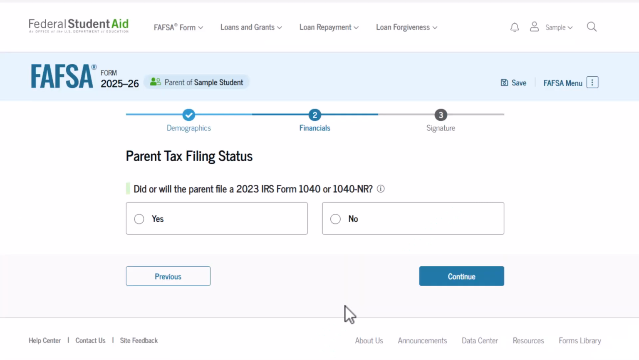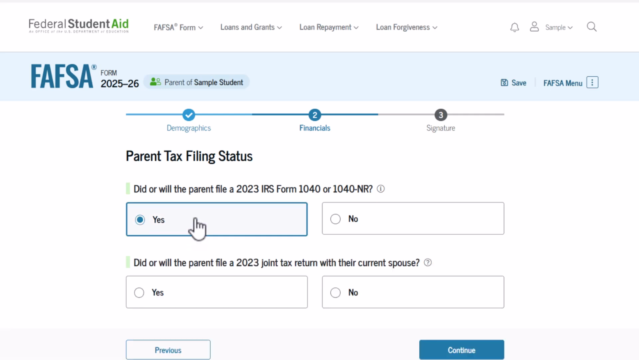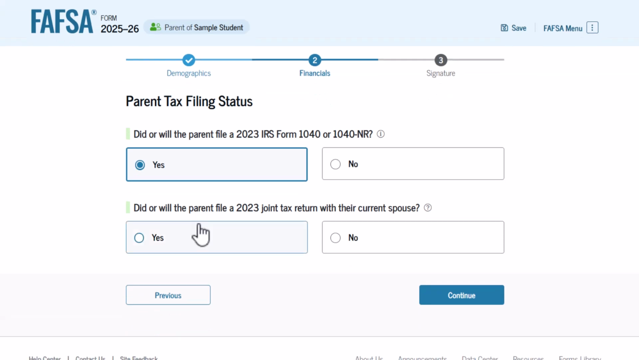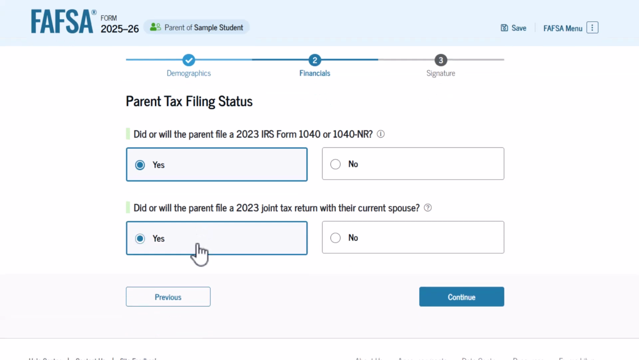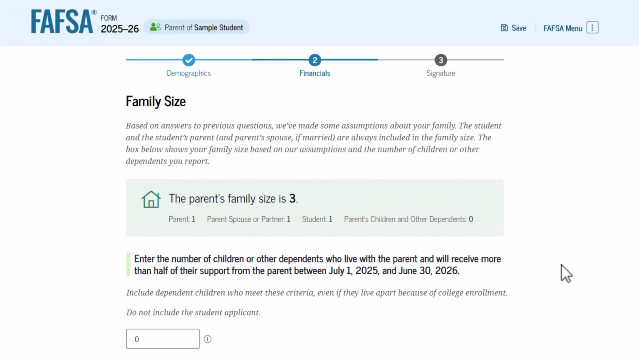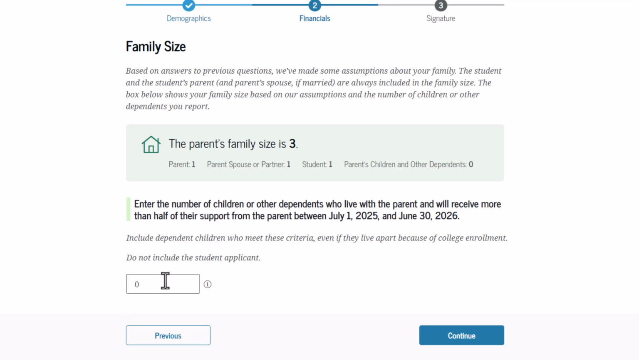If you consented and are a US tax filer, and if you said you are married on the FAFSA, you'll be asked if you filed a 2023 joint tax return with your current spouse. If the answer is no, you may need to provide tax information manually. If you aren't married, you won't see this question. The next set of questions will vary based on information from your taxes.